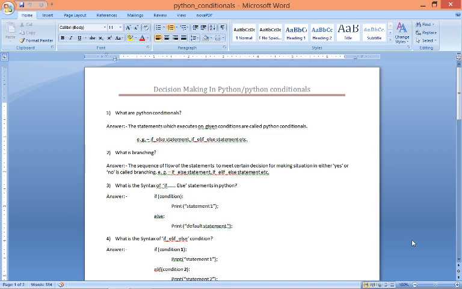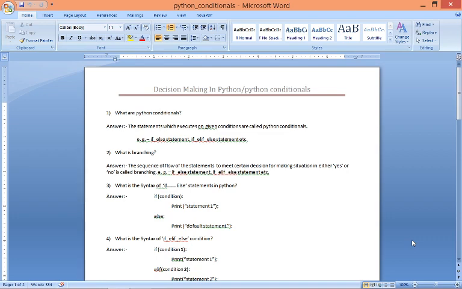Now the first question is, what is Python conditionals? The statements which execute on given conditions are called Python conditionals. Examples: if statement, if else statement, etc. These are the statements that we need to use in our program when there is a condition or a decision making situation.